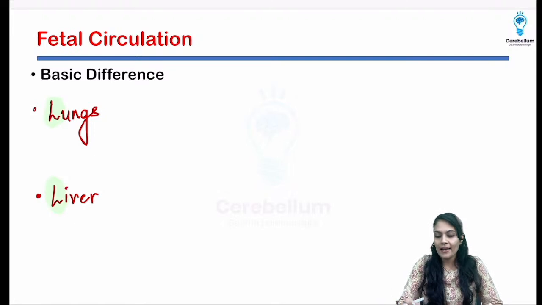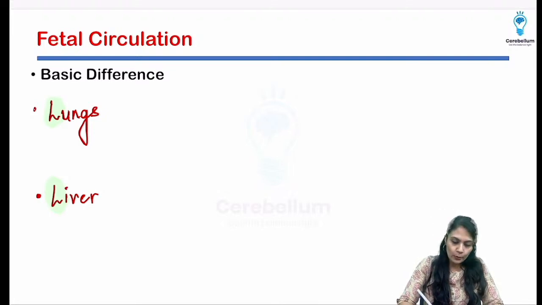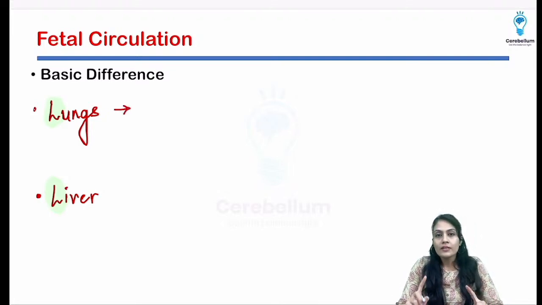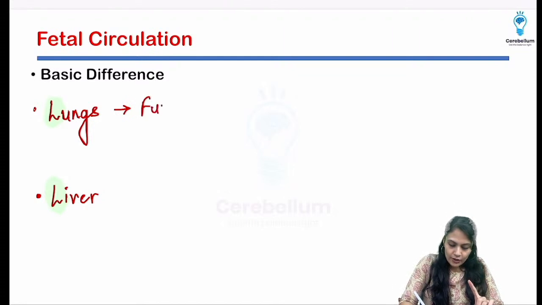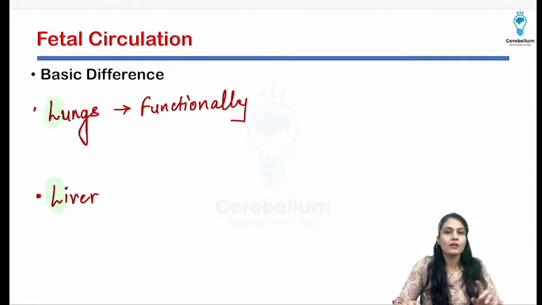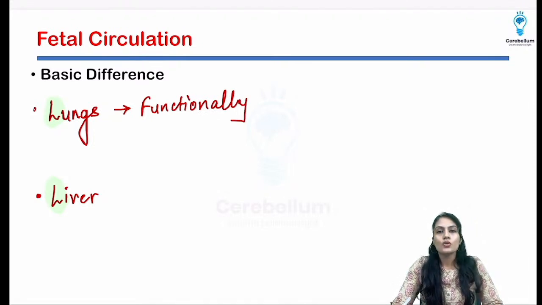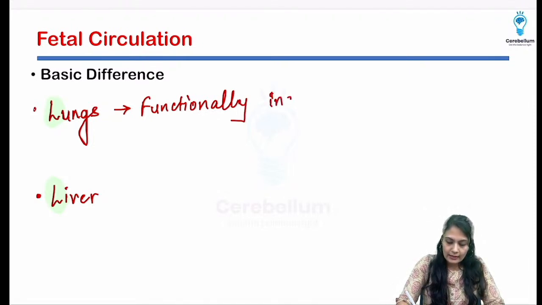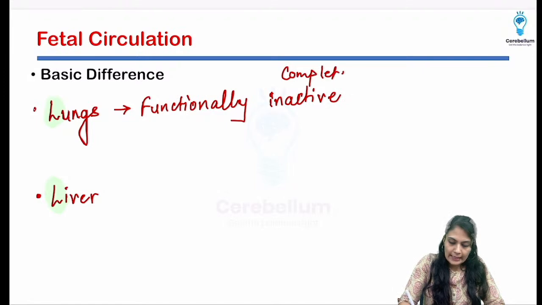First thing, lungs are functionally inactive. They are there, but they are useless in the fetus per se, right? So they are functionally inactive, completely inactive. So we can write they are completely inactive.